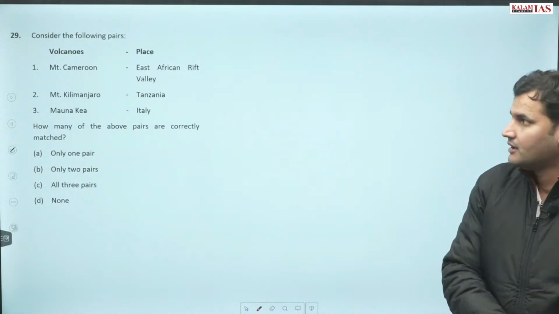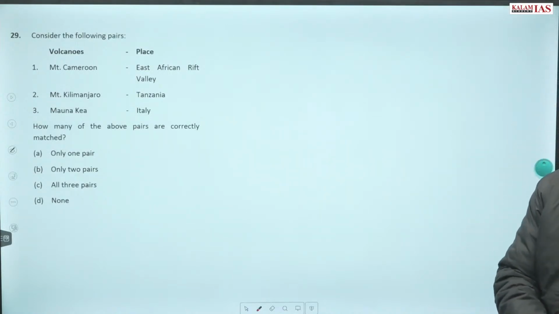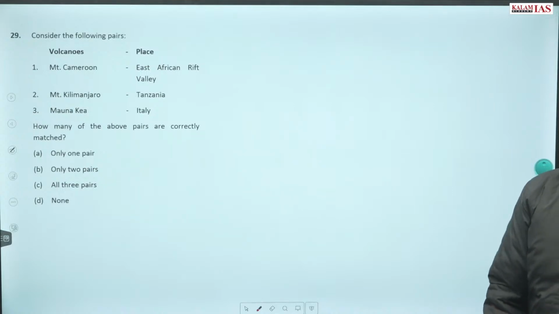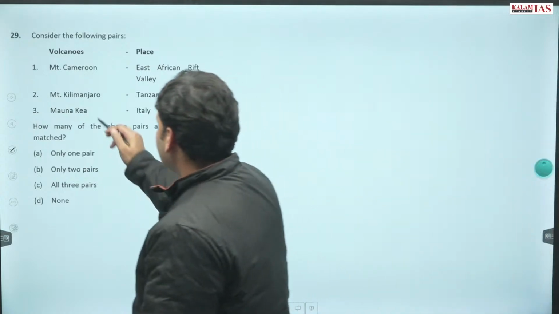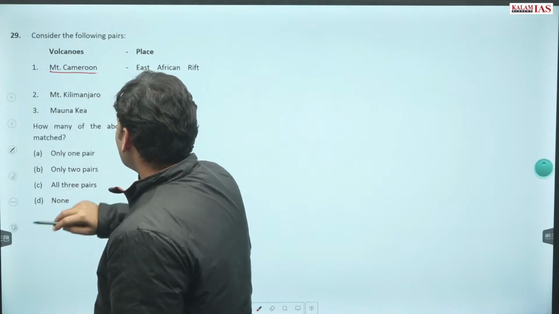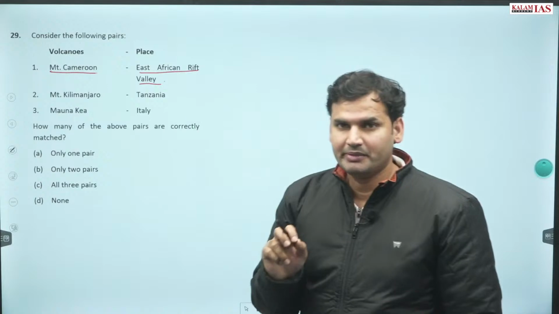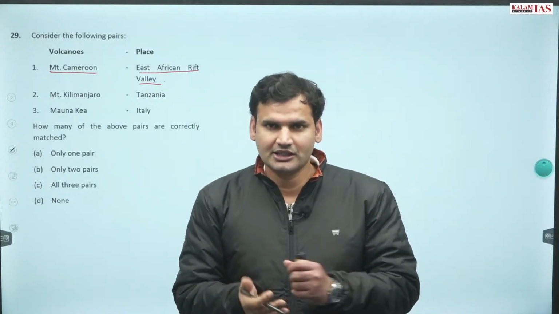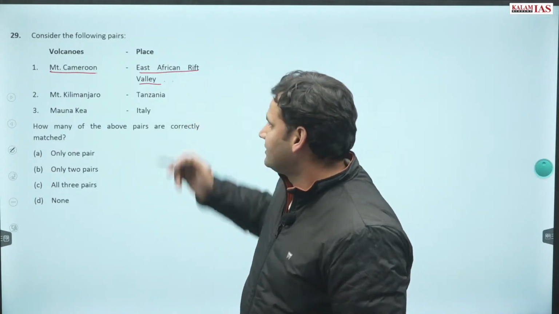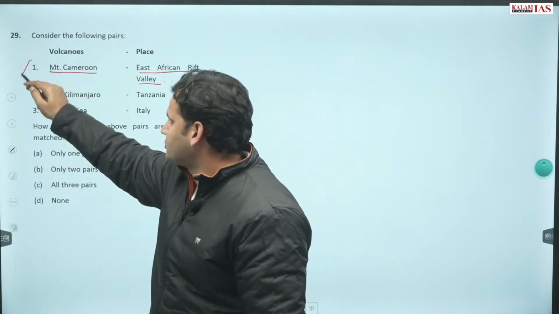Question number 29. Consider the following pairs. Now volcanoes and their places are mentioned. First, Mount Cameroon, is it in the East African Rift Valley? If you have done basic map work, you can easily eliminate this. Not true.